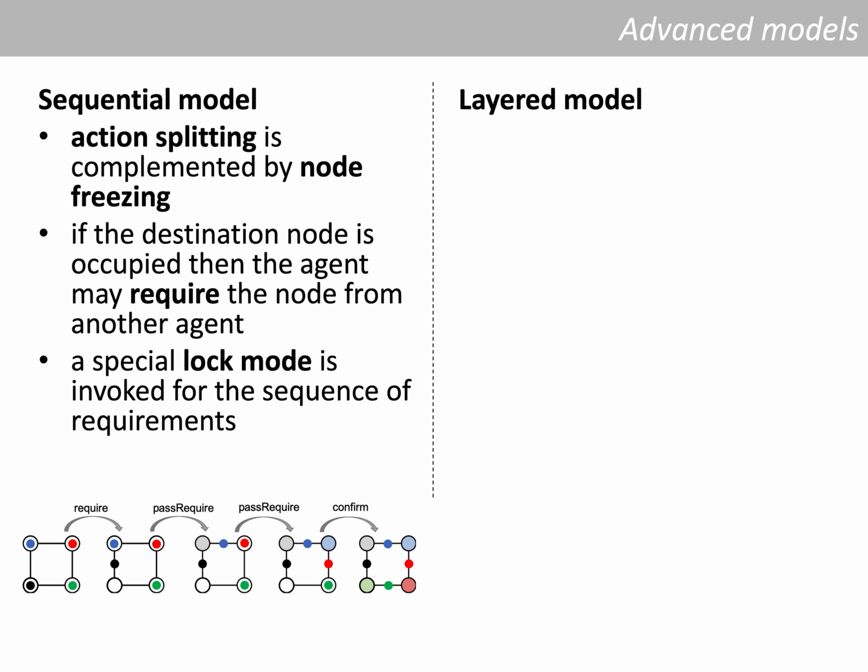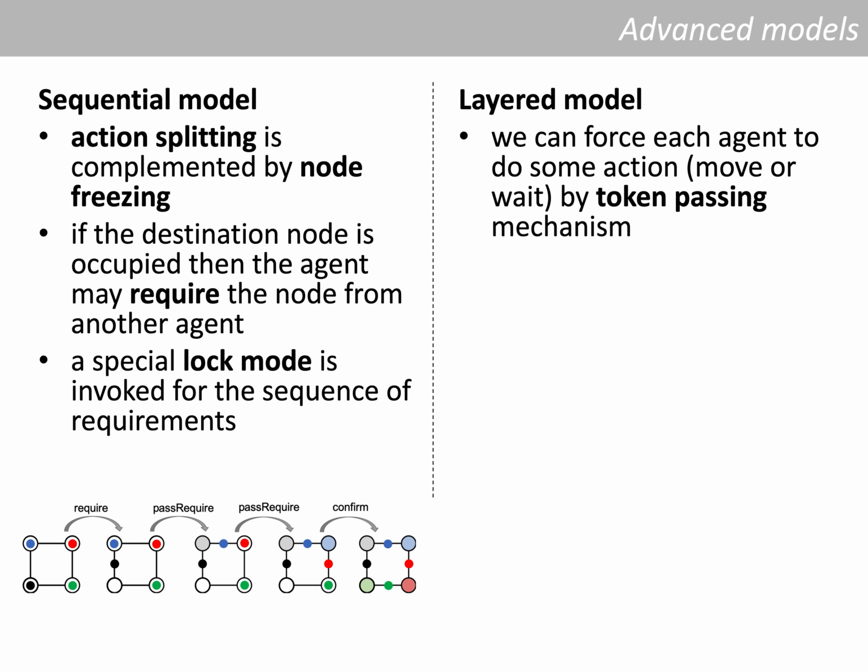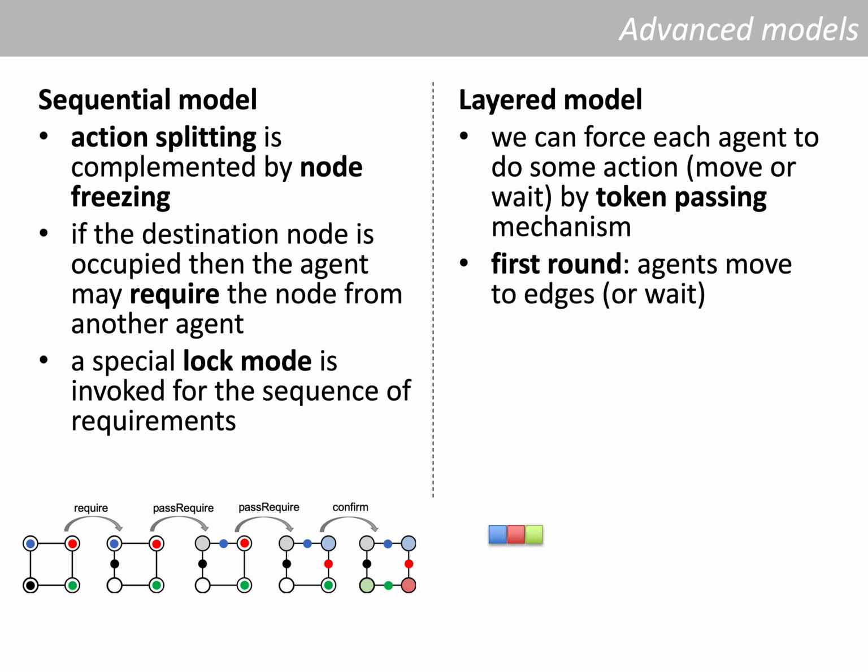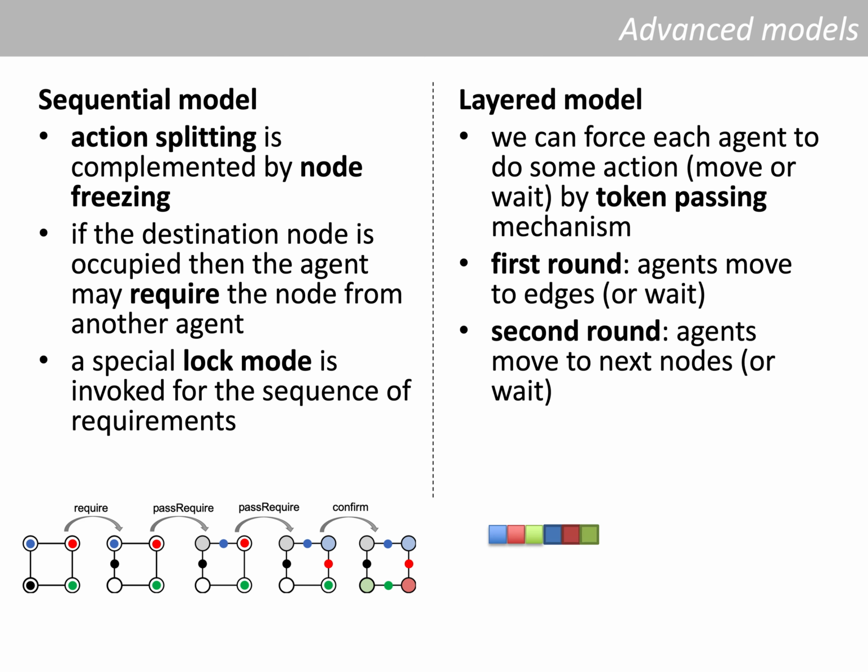So we propose a different model that we call a layered model, where we use a token passing mechanism to force agents to do actions. And the agent which is assigned the token can do the action. We still use action splitting. So in the first round, each agent moves to the edge or stays in the node. And in the second round, the agent moves from the edge to the next node or stays in the node where it is right now.